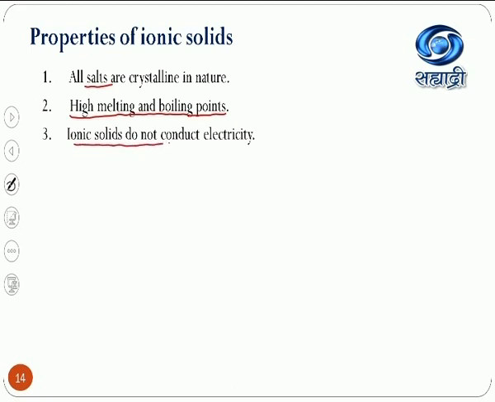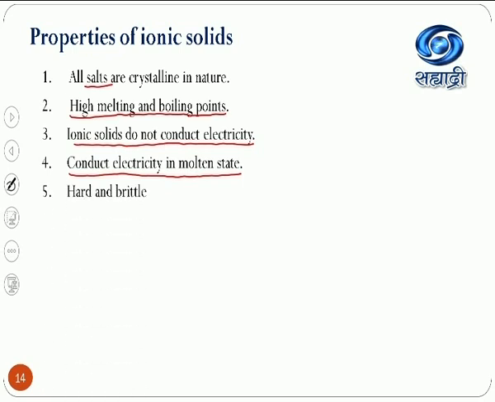Ionic solids do not conduct electricity, because for the conduction of electricity, a substance should contain either free ions or free electrons. In case of ionic solid, ions are there, cations as well as anions, but they are not free. They are tightly bonded with each other via electrostatic force of attraction. So ions are not available and there is no free electron. That's why they never conduct electricity. But they conduct electricity in molten state. In molten state, ions become free. They are responsible for conducting the electricity.